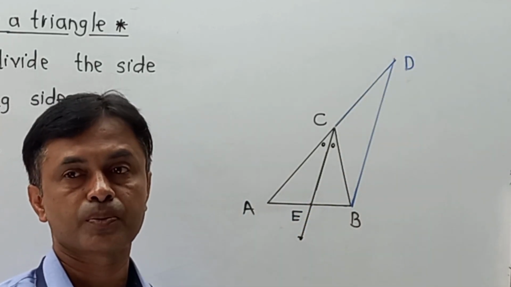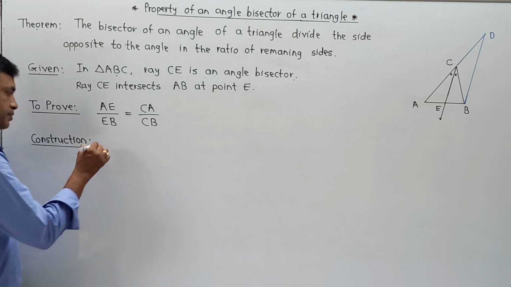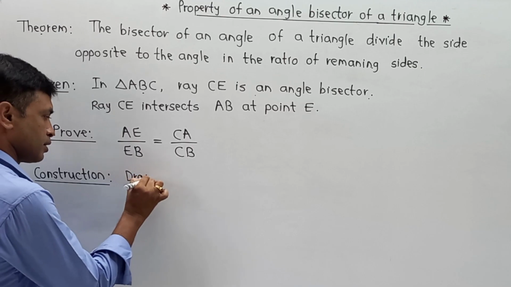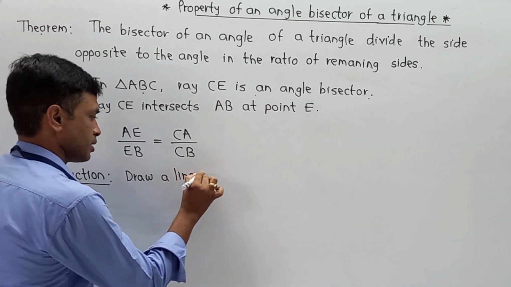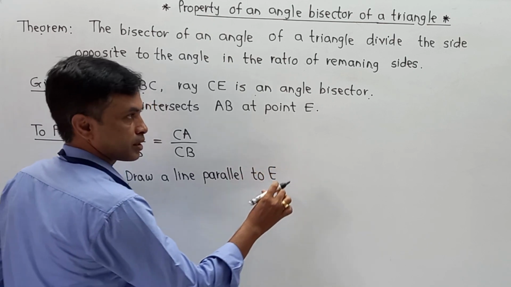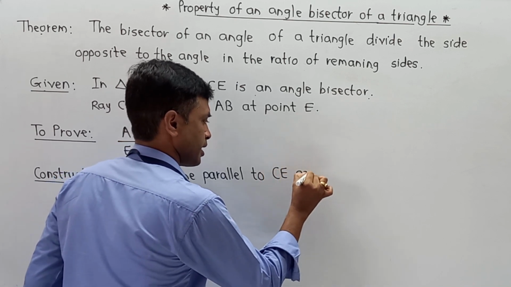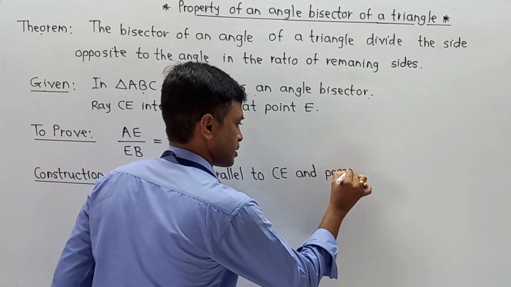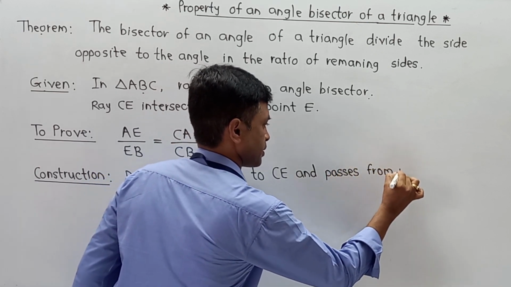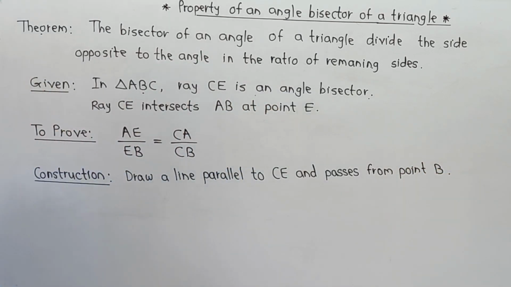So I am going to write the construction part over here. Therefore, construction: draw a line parallel to ray CE, or EC, and passing through B. Next, extend AC up to D.